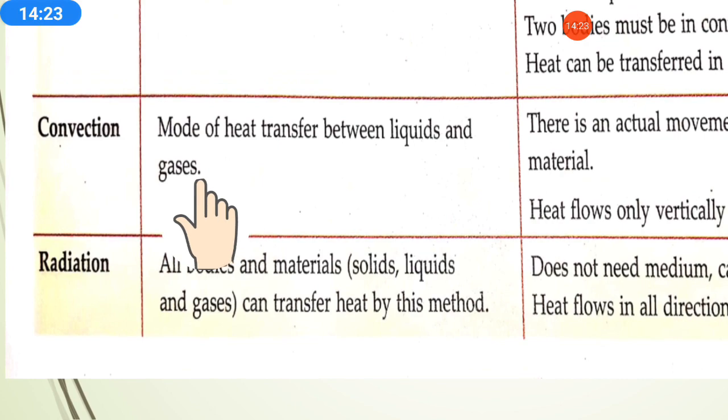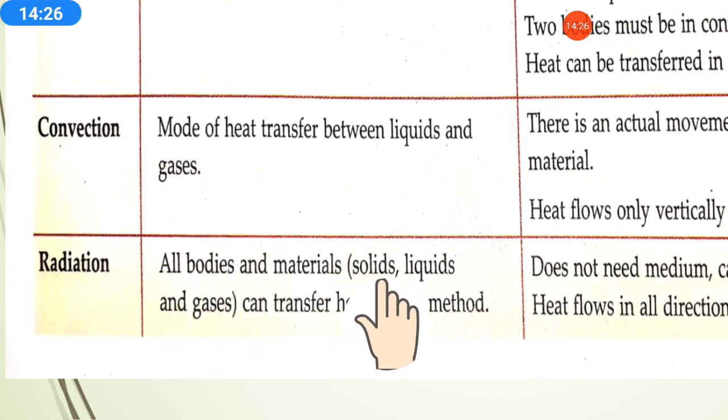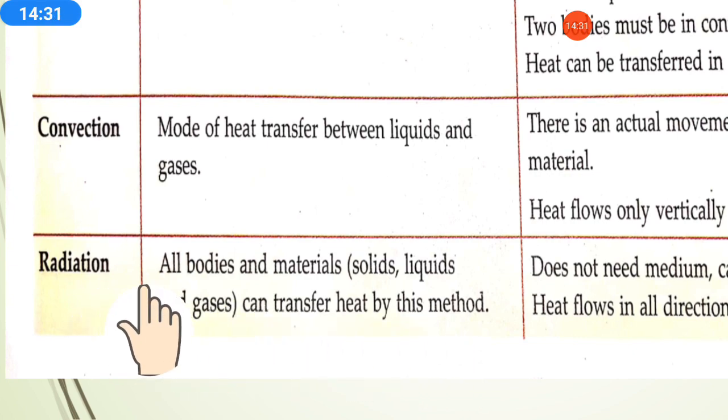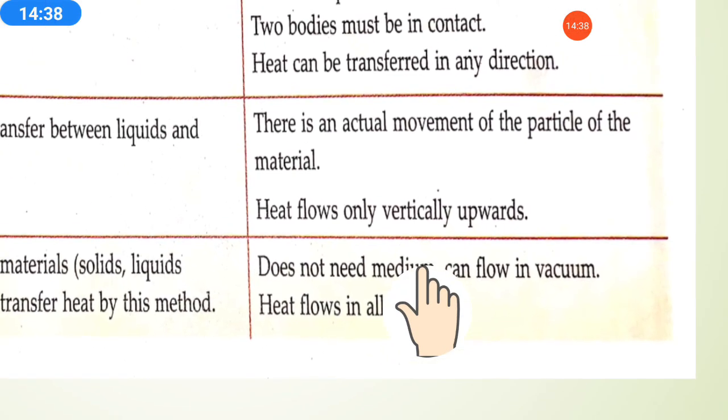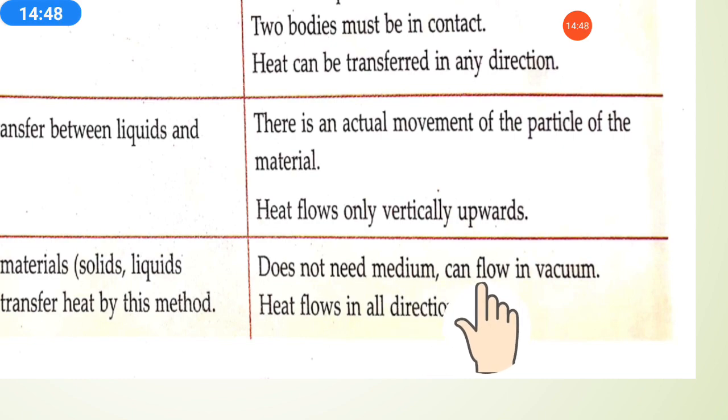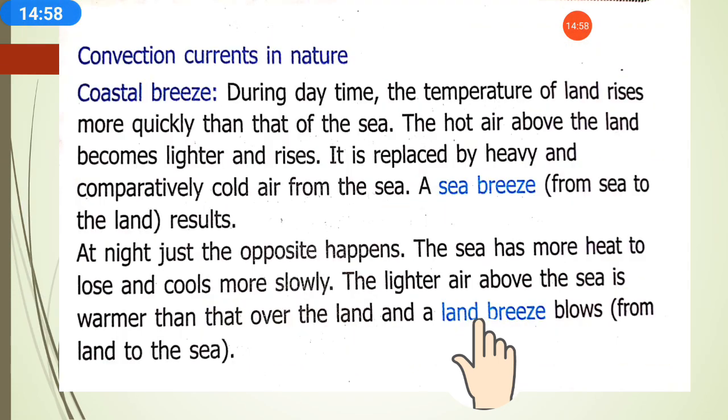Now radiation. All bodies and materials, whether solid, liquid or gas, can transfer heat by this method. All bodies, solid, liquid and gas, can transfer heat by radiation if the temperature is high. It does not need a medium for radiation. A medium is not required, meaning the two bodies do not need to be in contact. Radiation can flow in vacuum. Heat flows in all directions through radiation.